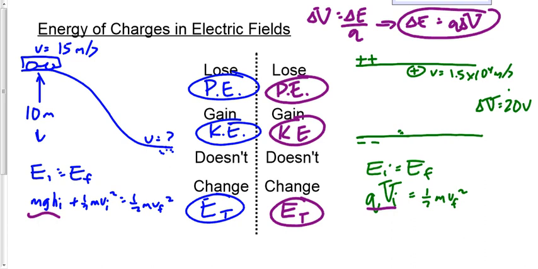What kind of energy do we have at the top of this hill? Do we still have potential? Yeah, but it's QV potential, not MGH potential, right? Do we have kinetic? Mason, do we have kinetic? Yeah, because it's moving.